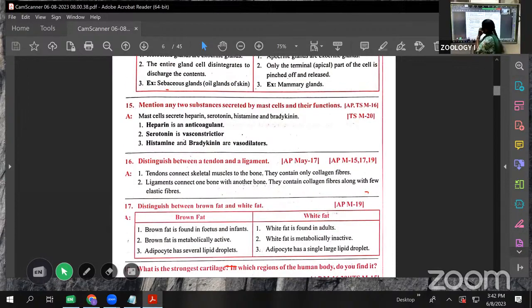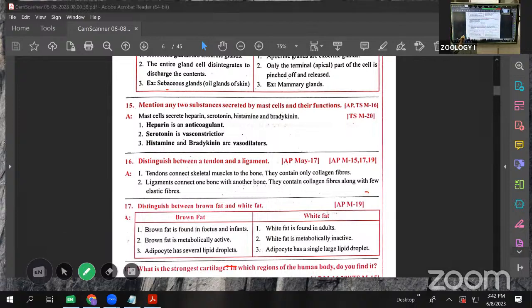Next is the 15th one. Mention the two substances secreted by the mast cells. Mast cells are present in the areolar connective tissue. In the SAQs discussion time, we discussed the areolar connective tissue. Many cells are there, such as mast cells, adipocytes, and fibroblasts. Here they are asking about the functions of the mast cells, what they secrete in the areolar connective tissue.